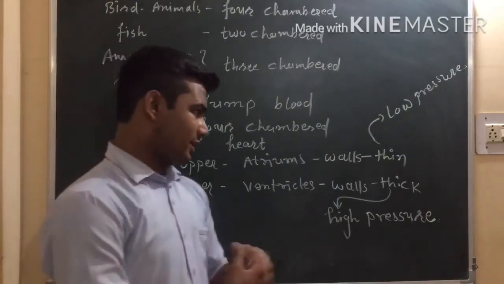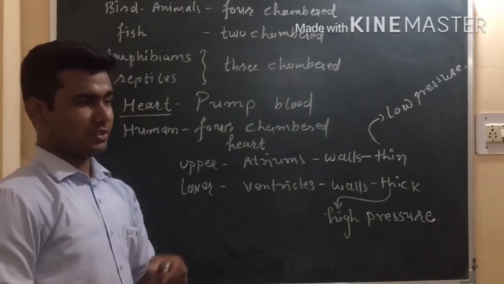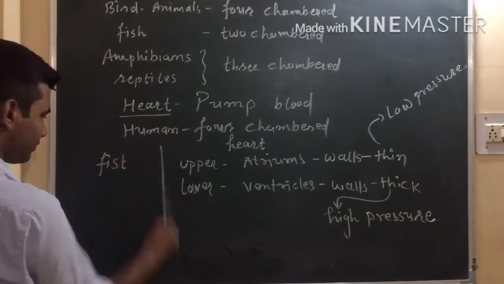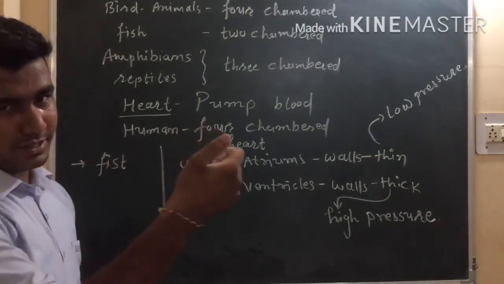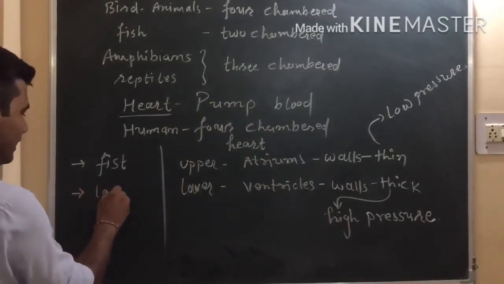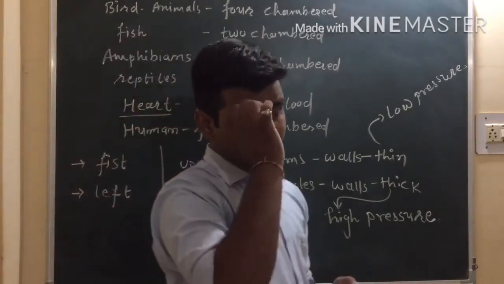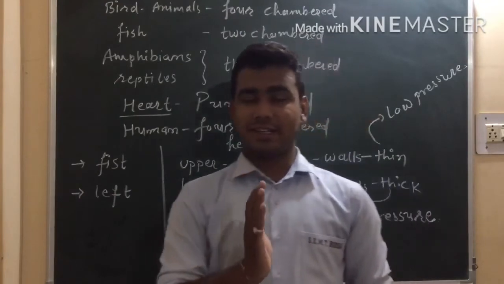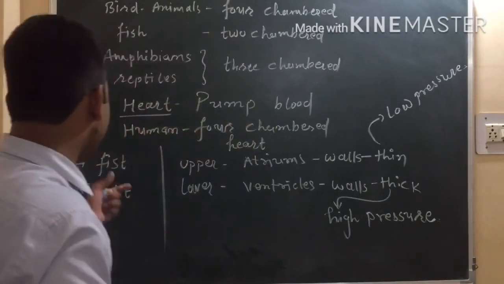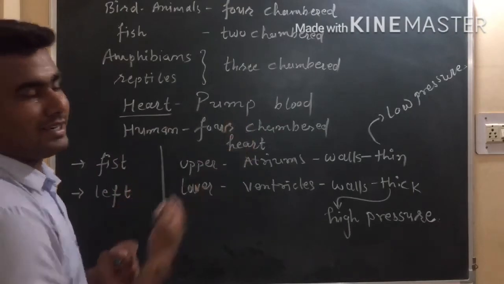We will study its structure in detail. See, humans have a heart which has four chambers. The size of the heart is just like a fist. It is located a little bit at a tilt on the left side, right? It is divided into two main parts, its left side part and right side part.